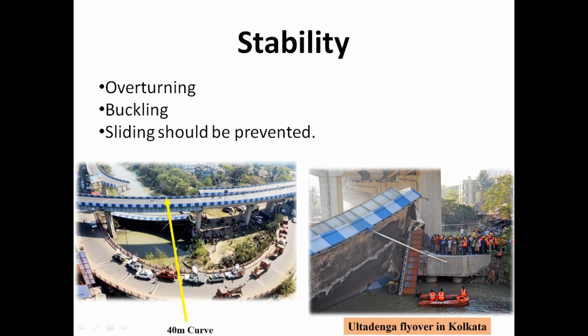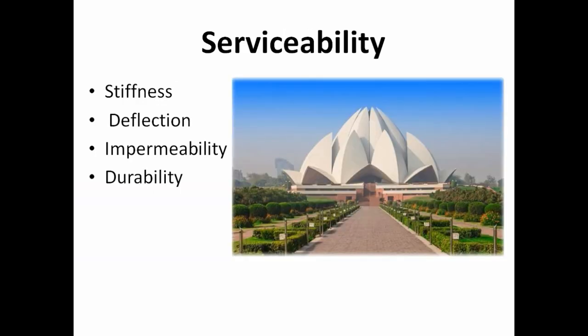Another thing is that if you look here, this flyover has basically overturned. Here, the 40-meter curve is the failure of the flyover. My point here is that this bridge did not collapse due to material strength. It failed due to instability. So, overturning, buckling, and sliding should be prevented.